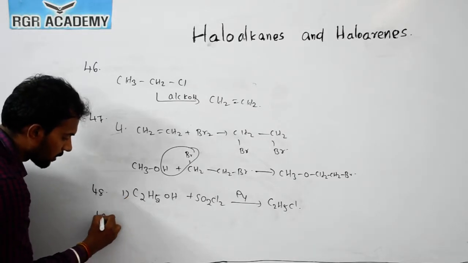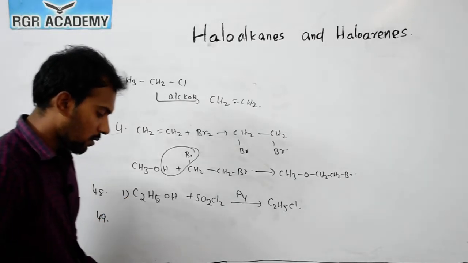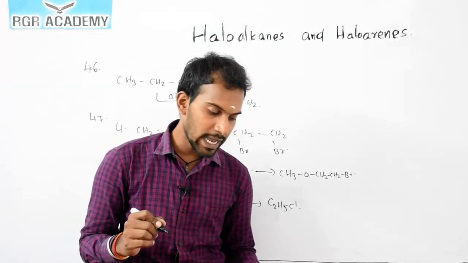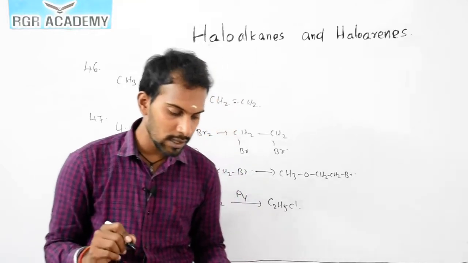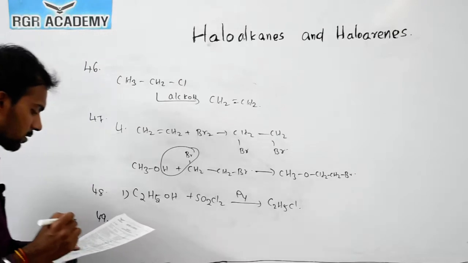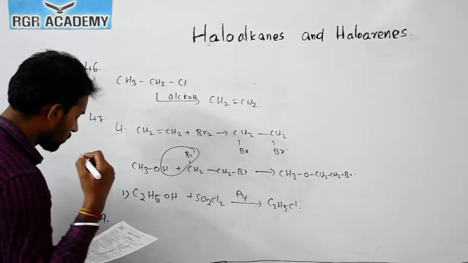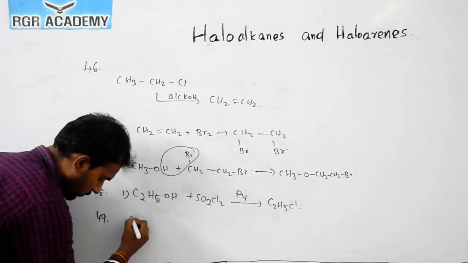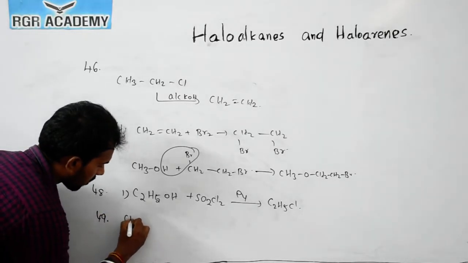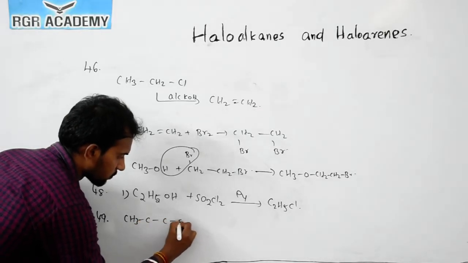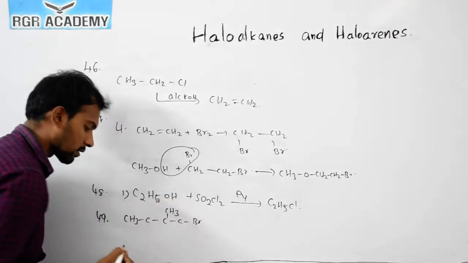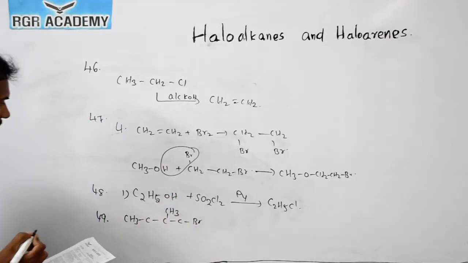Now the question number 49. An alkyl bromide produces a single alkene when it reacts with sodium ethoxide in ethanol, and then undergoes hydrogenation. Now try this option, 1-bromo-2-methylbutane, which is called 1-bromo-2-methylbutane.